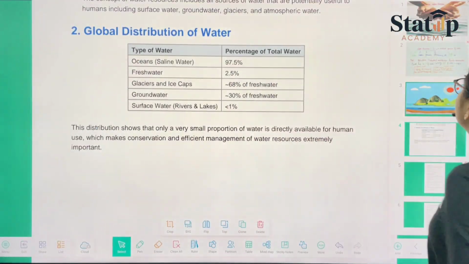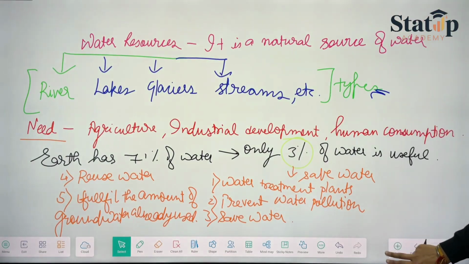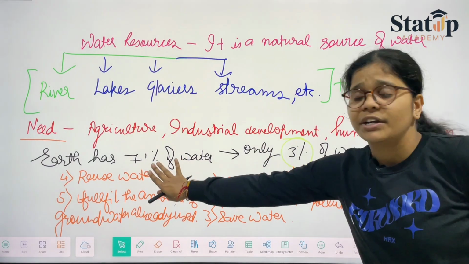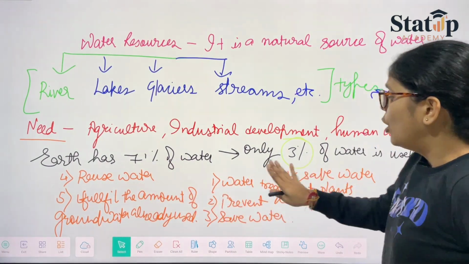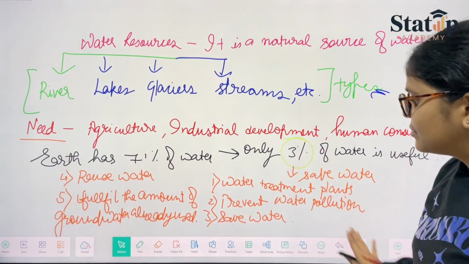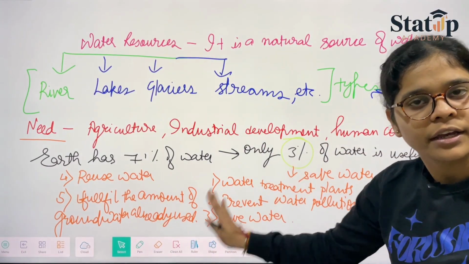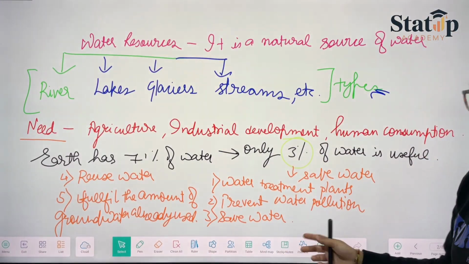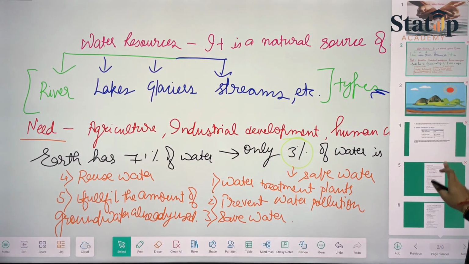Like we have discussed in our mind map, even though 71% availability is there, only 3% is useful. That's why these things are to be done, like management has to be done or taken care of.